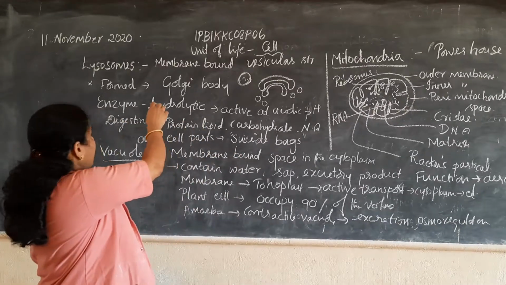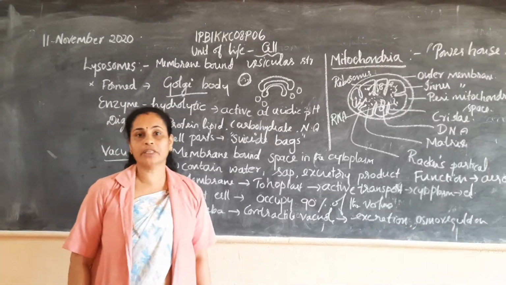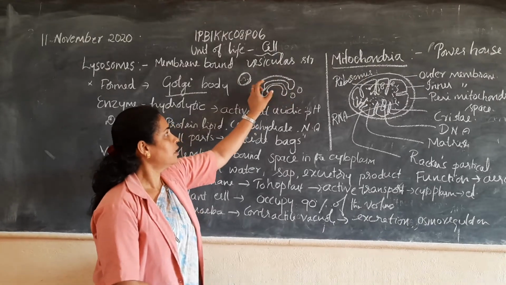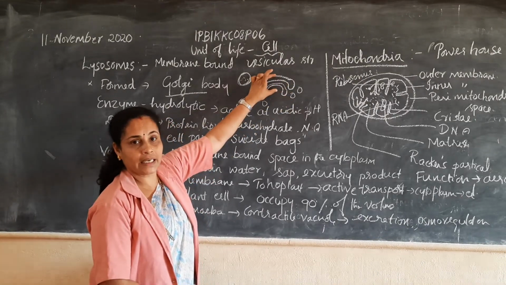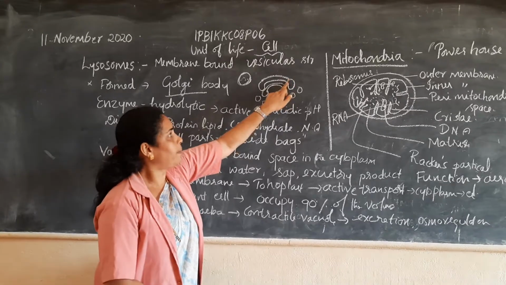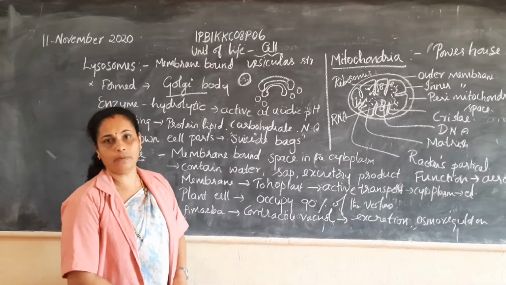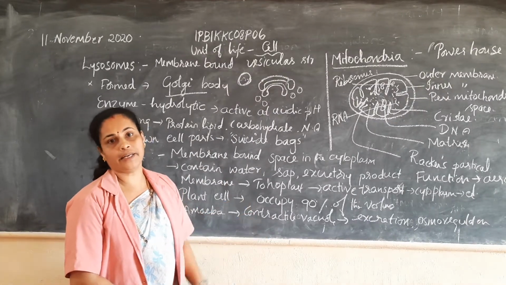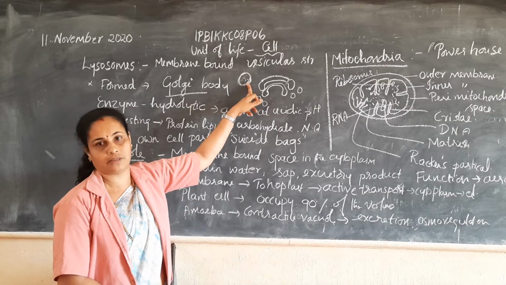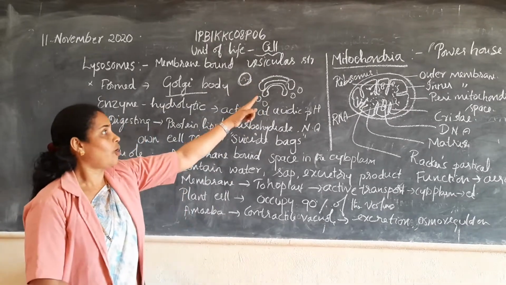These organelles, lysosomes, are formed by the Golgi body. You have studied the Golgi structure, where the cisternae have bulged ends. Just by pinching off, some membrane bound vesicles are formed which contain hydrolytic enzymes. They are nothing but lysosomes. So that means lysosomes are formed by the Golgi complex.